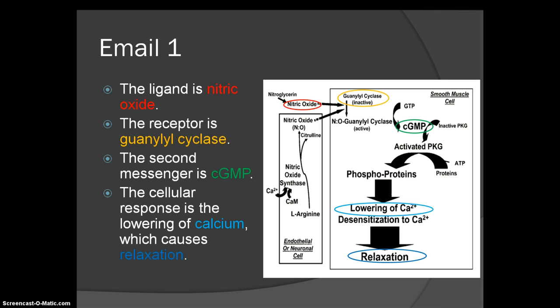And the cyclic guanylyl monophosphate-dependent protein kinase. That's PKG. And a kinase is an enzyme that transfers phosphates. The proteins in the signal transduction pathway are phosphorylated by the PKG using ATP, becoming phosphoproteins. And then this causes the calcium levels to decrease, and that relaxes the smooth muscle tissues. Since the muscles relax, it can allow for a better blood flow into the penis, causing an erection.